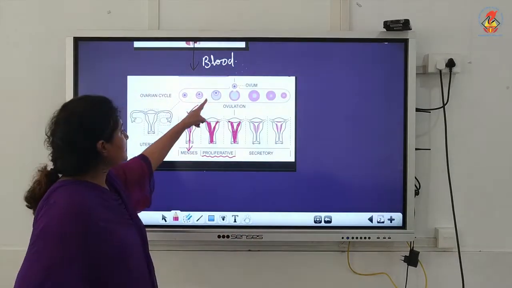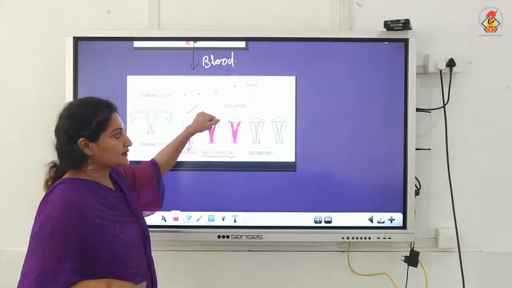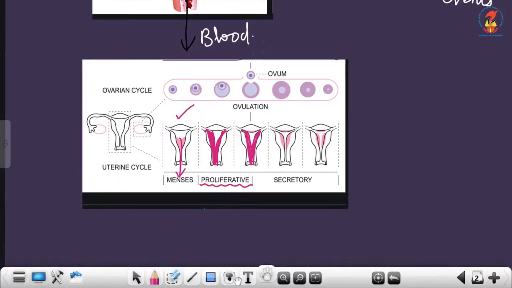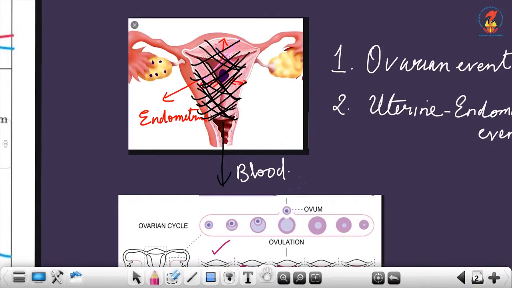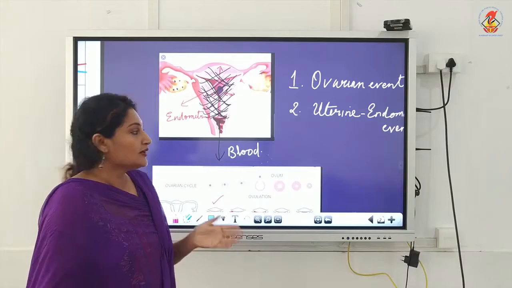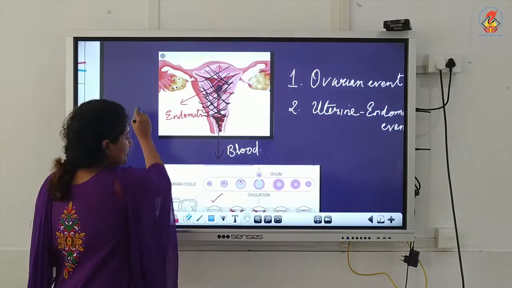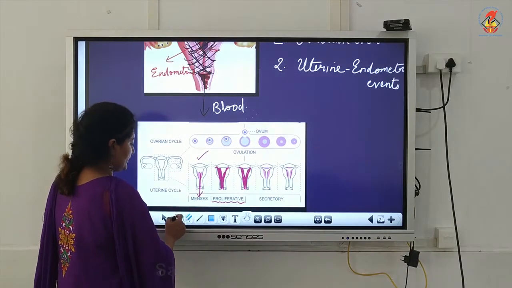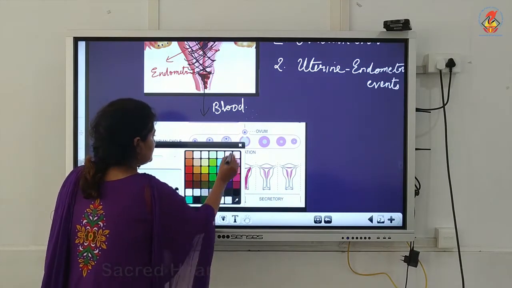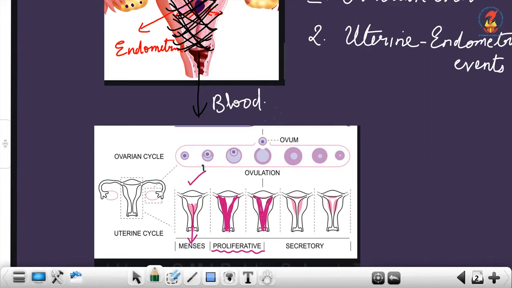Now we are going to see the status of the ovarian follicles. So earlier I told the ovarian follicles are at which stage? At the first stage, that's the immature stage. But now in this follicular phase, we can see the ovarian follicles grow from primary ovarian follicles, it becomes secondary ovarian follicle, then it becomes tertiary ovarian follicle, and finally it becomes a Graafian follicle. So all this occurs during the proliferative phase.